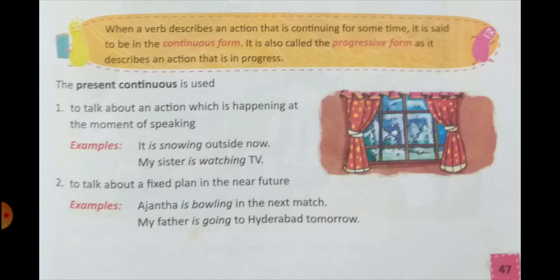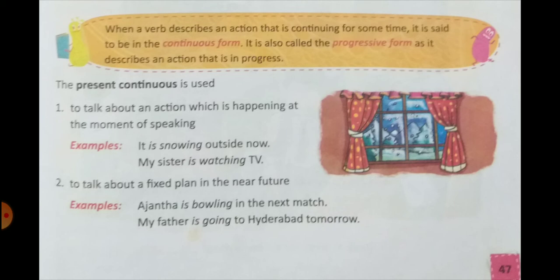Number 1, to talk about an action which is happening at the moment of speaking. Right now, what is happening? So, I may say that I am teaching you chapter number 7. You may say, I am listening to my ma'am.